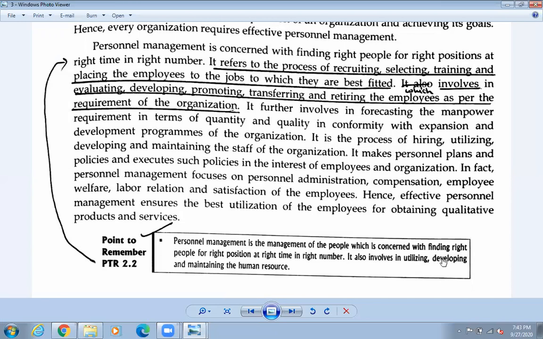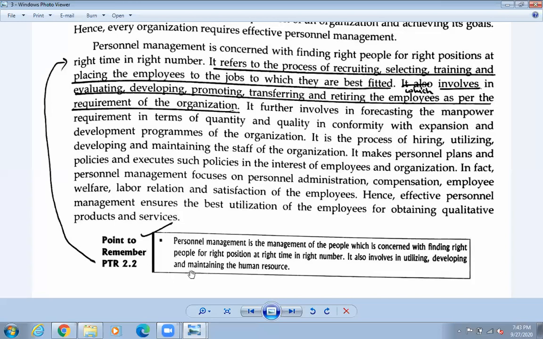So developing them, developing भनेर के अर्थ हुँदा रहेछ? So we should give proper training to them. Okay, if they get proper training, they will learn how to convince the customers and all, that means more customers are going to be attracted. Okay, so development must be there. So maintaining the human resources means how to manage the human resources. मान्छेहरूलाई कसरी control गर्ने त? So how to control their staff, that will also be learned in personnel management.